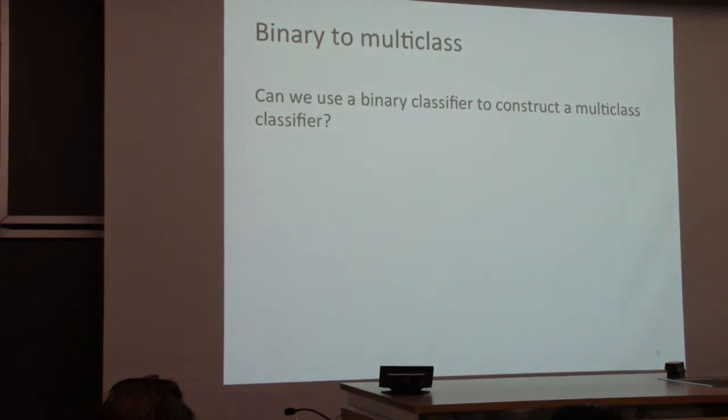Effectively, we have a black box that can take a data set and produce a binary classifier. Now my question to you is, can you come up with a strategy that can use this black box as a component to produce a multi-class classifier?